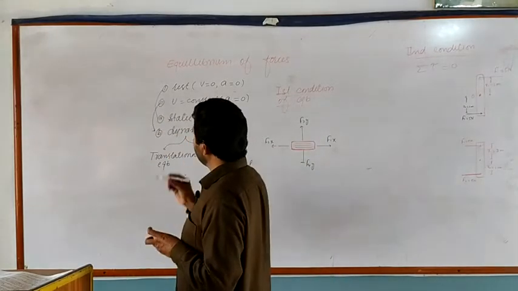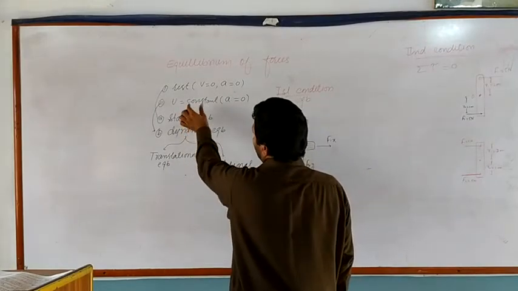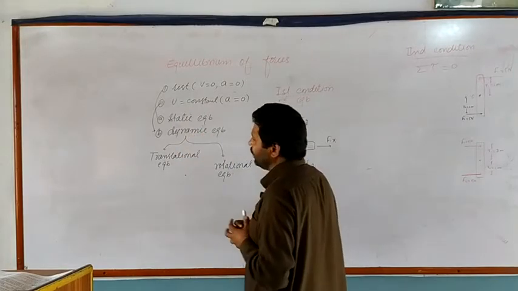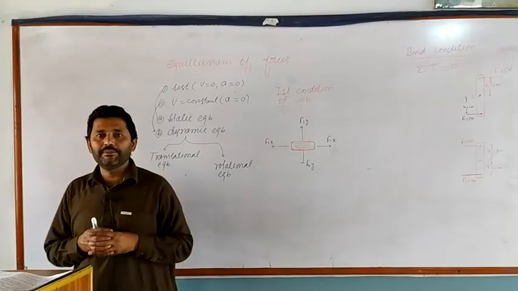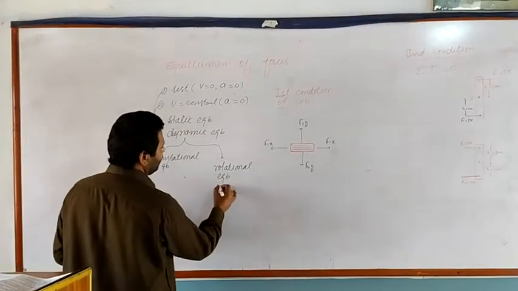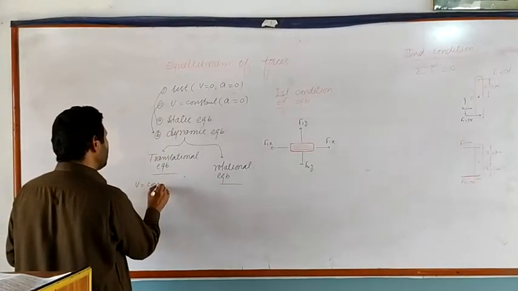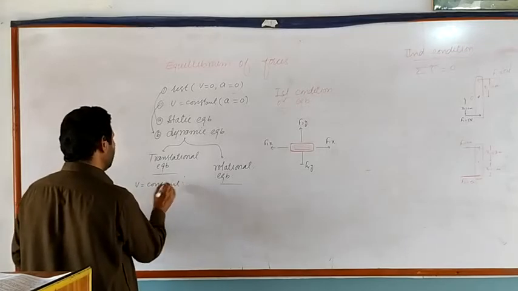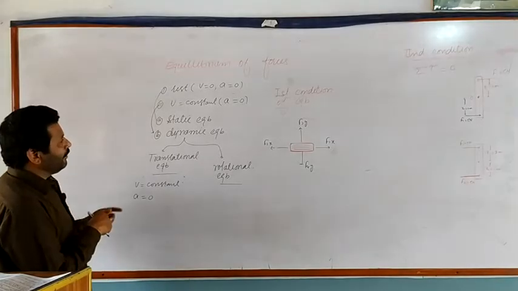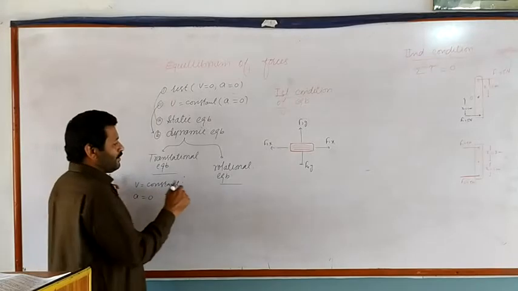It means equilibrium has two types. Rest type means static equilibrium and moving type means dynamic equilibrium. We can further divide dynamic equilibrium into translational equilibrium and rotational equilibrium. When an object is moving with constant linear velocity, its linear acceleration is equal to 0. That object will be in the state of dynamic equilibrium called translational equilibrium.